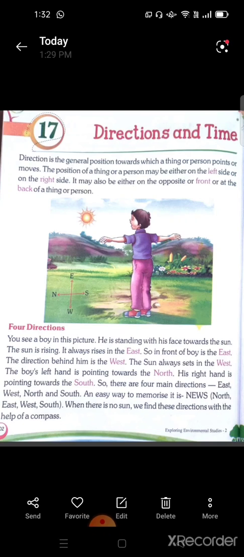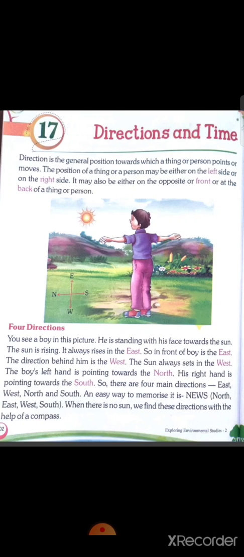So in this picture you will see there is a boy and he is standing in front of the sun, means his face is towards the sun, and in this picture you can easily see the sun is rising and the sun always rises in the east. So in front of the boy it is the east direction and behind him is the west direction. And as you know that the sun always sets in the west, so the boy's left hand is pointing towards the north side, his right hand is pointing to the south.